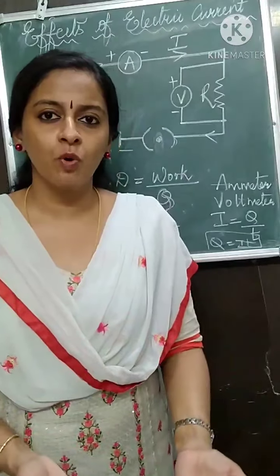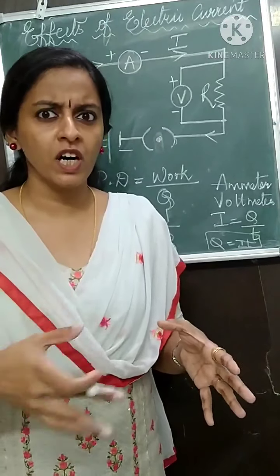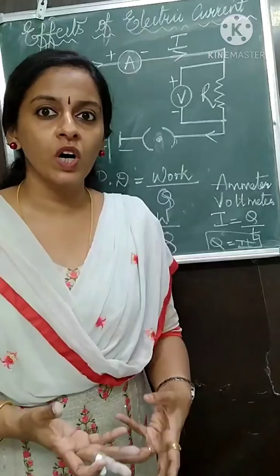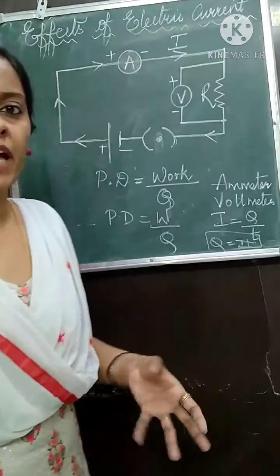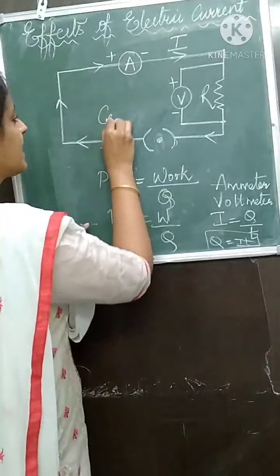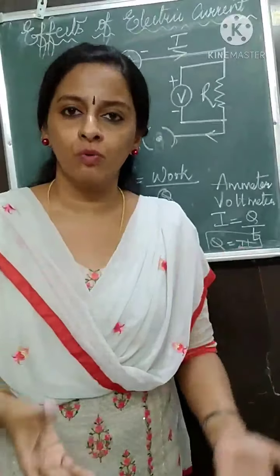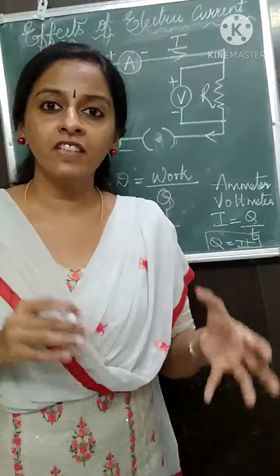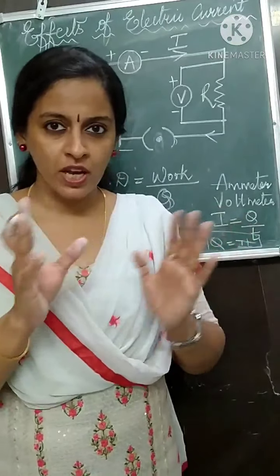Now let us discuss more about this. I said potential difference is the amount of work done. Now to do work we need energy. Who is supplying this energy? The energy is given by the cell. The cell is supplying the energy to do work. Whenever this energy is supplied, it will produce an effect.